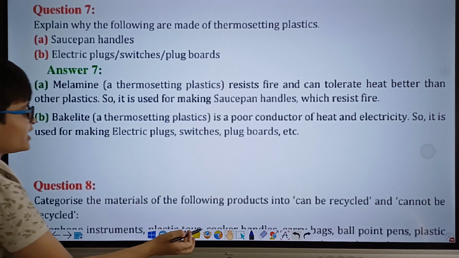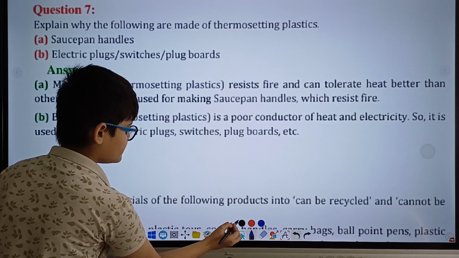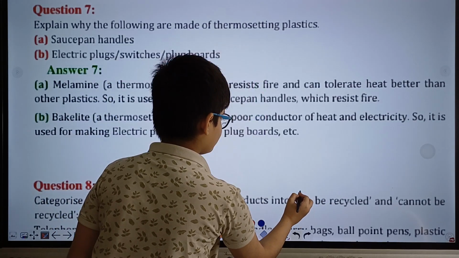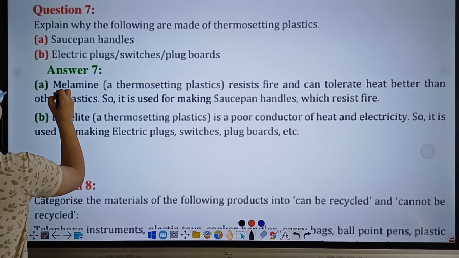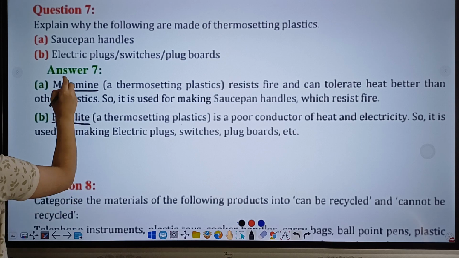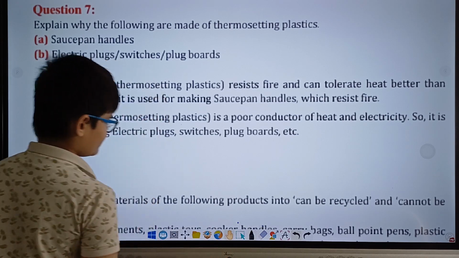Remember, both melamine and bakelite are thermosetting plastics. Alright? Anyways, moving on.